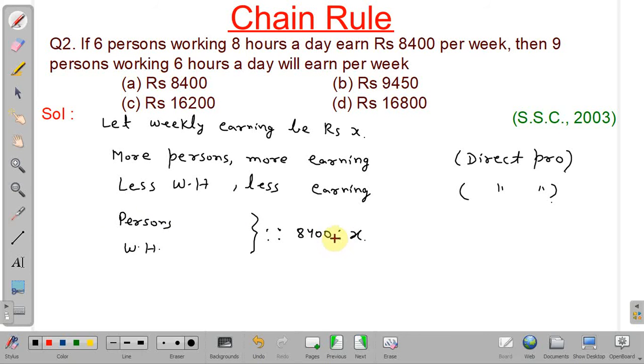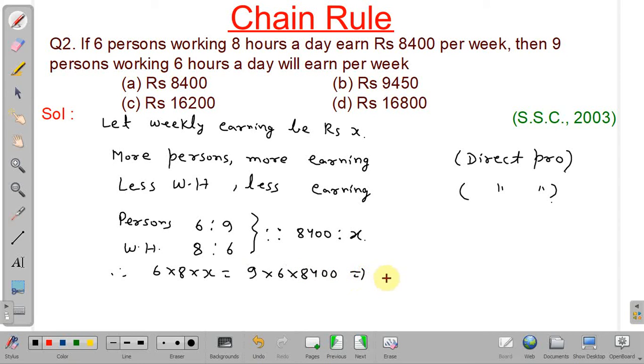Now both are directly proportional. When earning is 8400, number of persons is 6, and when x is the earning, number of persons working is 9. And working hours when earning is 8400 is 8 hours per day, and when earning is x, working hours is 6. So by rule of proportion, product of extremes, that is 6 into 8 into x, equal to product of means, that is 9 into 6 into 8400.